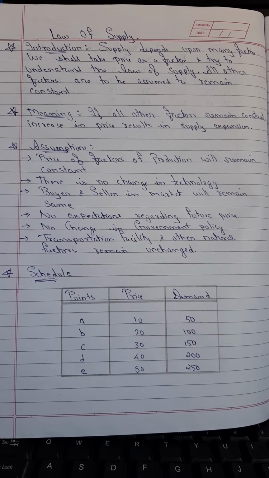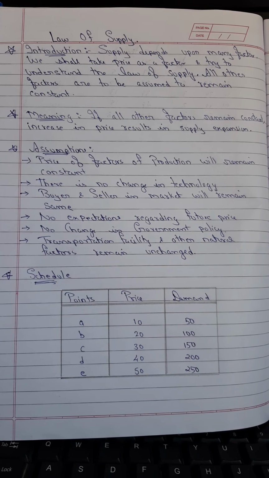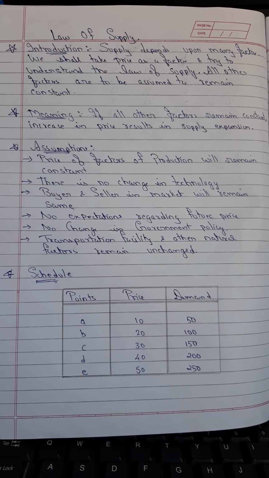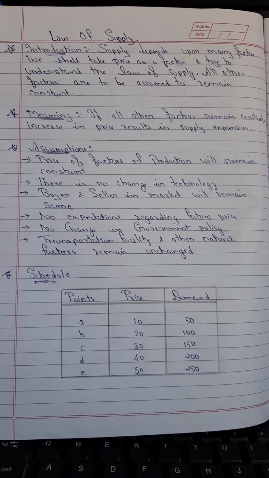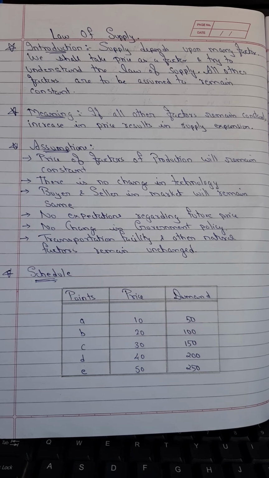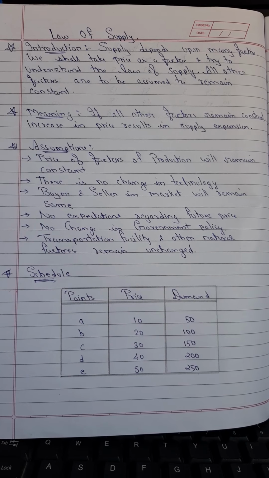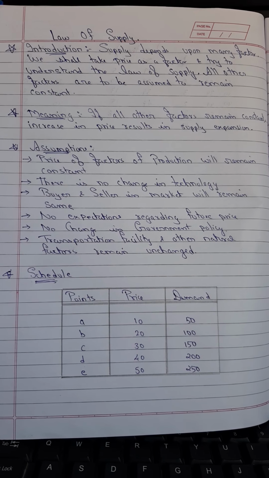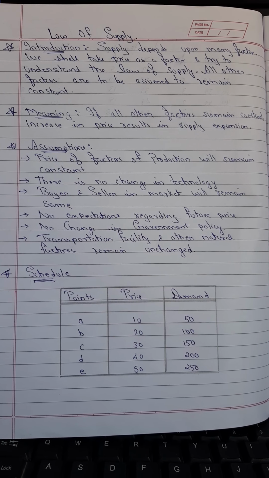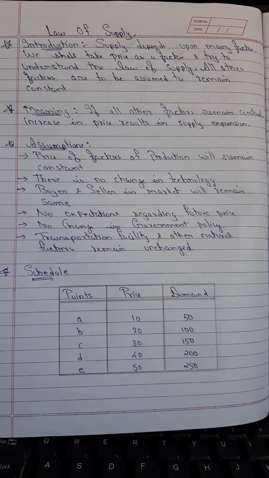The assumptions are: the price of the factors of production, that is land, labor, capital and entrepreneur, will remain the same. There won't be any type of change in the technology. The number of traders, that is, buyers and sellers, will be the same as it was earlier. There are no expectations about future prices. There won't be any change in government policy regarding taxes or any other policy. All the infrastructural facilities such as transportation, insurance, banking and all other natural factors will also remain unchanged.